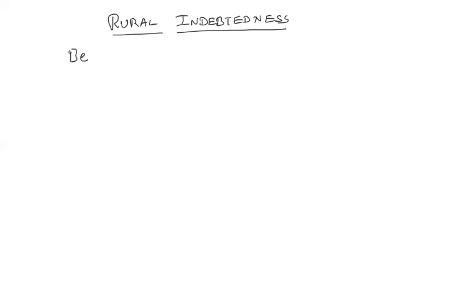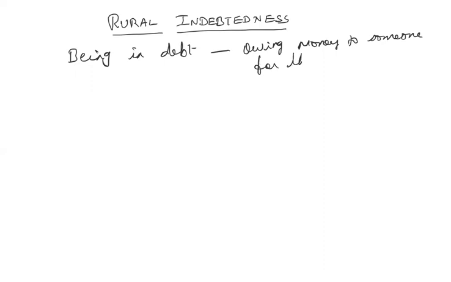There is a difference between being in debt and indebtedness. If you say being in debt, that means you are owing money to someone for the time being. So you borrowed money from someone, and you owe that money till you repay it. You are in debt.